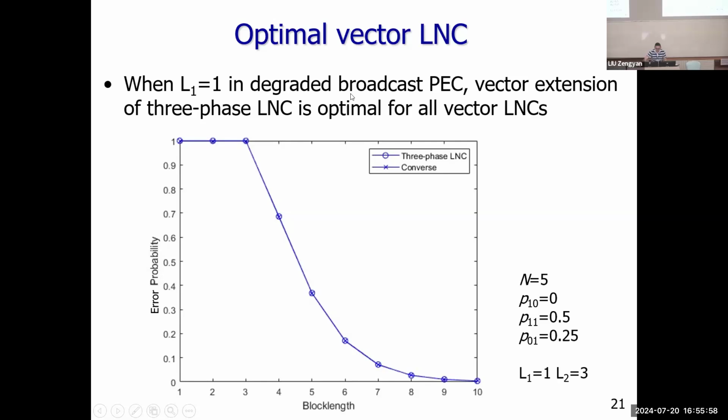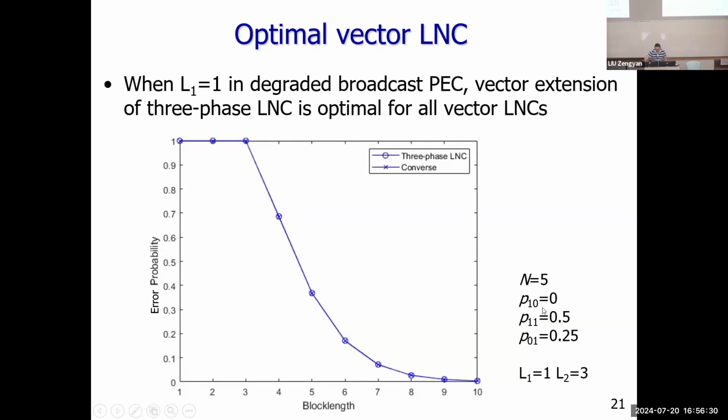And we also prove that if user one only has 1 bit or 1 packet to transmit, and the broadcast packet erasure channel is degraded, then the three-phase LNC, if we directly extend it to the vector case, is optimal. It's still optimal for all vector LNC. So this is what we have from our MDP for the vector LNC. The one with the circle is the achievability, and the other is the converse, and they match. And this is a degraded channel.